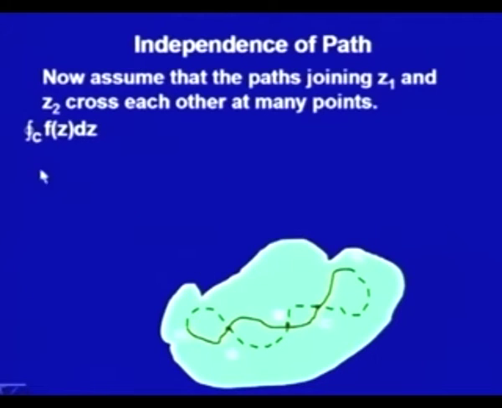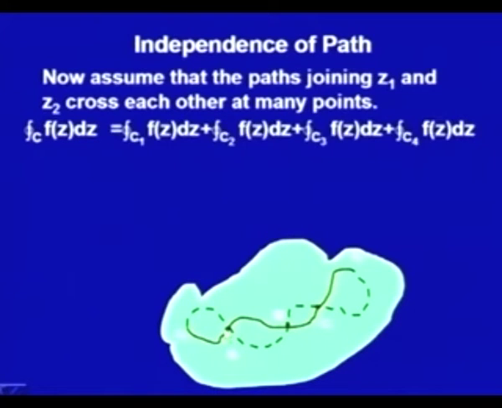Now, I am writing this complete contour, with the red and the green, containing both Z1 and Z2. This I can break into 4 contours. The first contour from Z1 to A we are calling C1, the second contour from A to B is C2. Again I am taking all of them positively oriented, that is, the interior points are on the left.